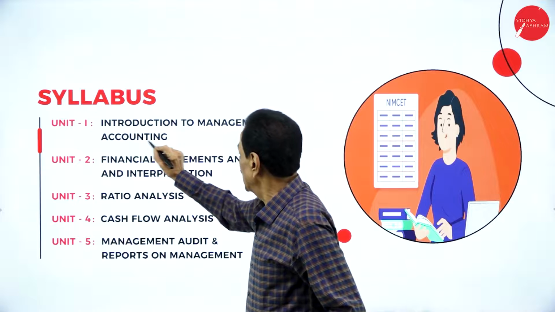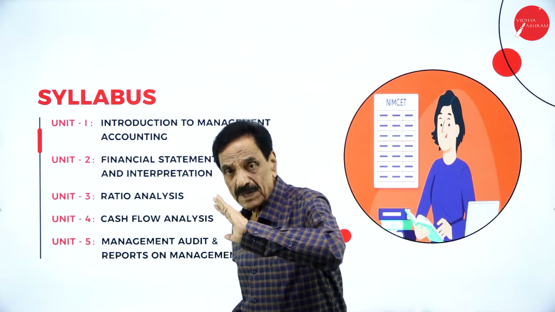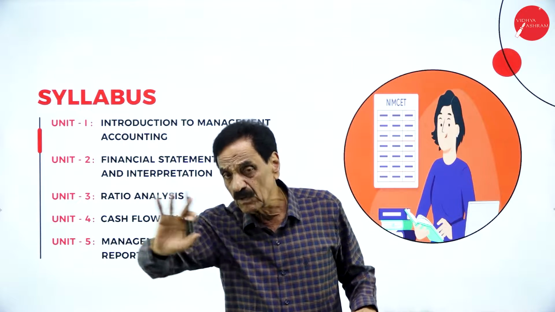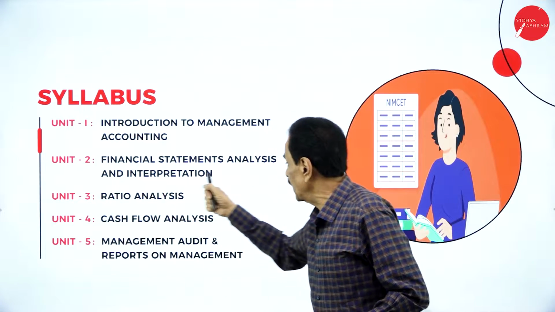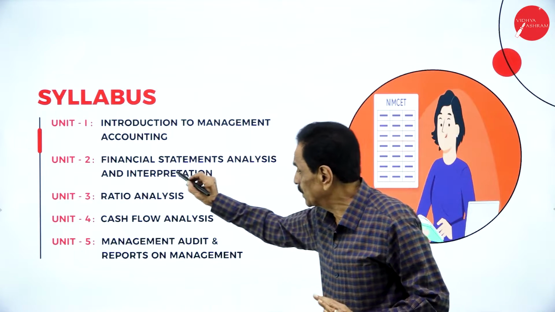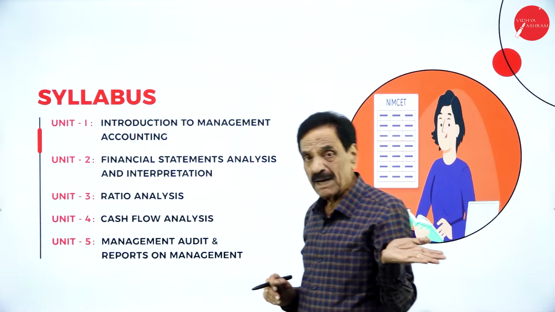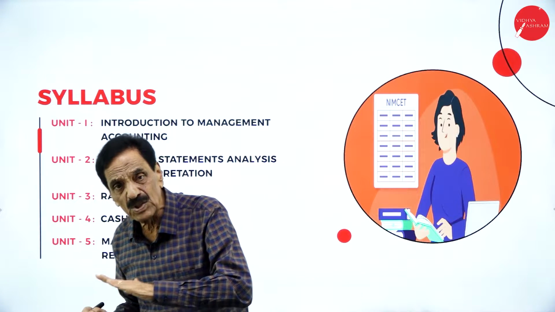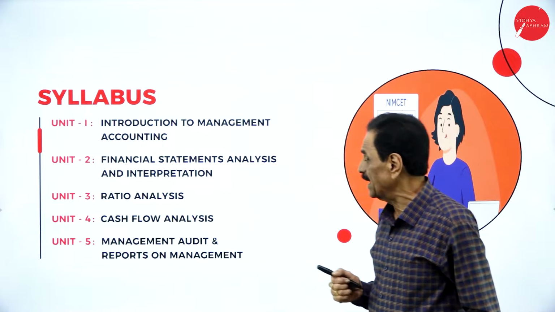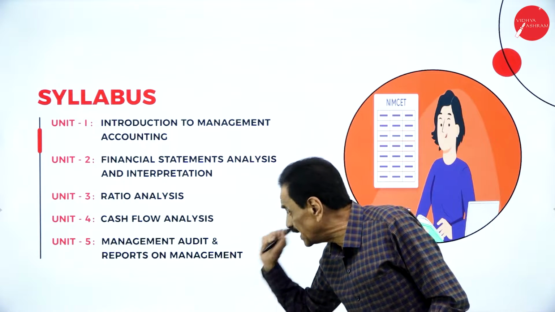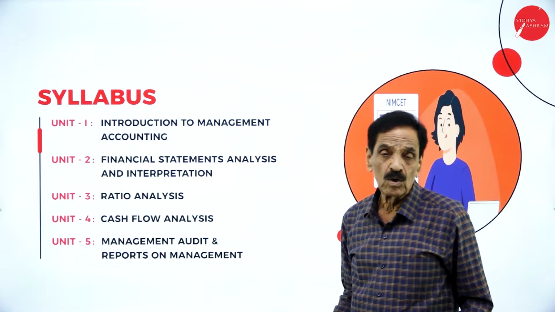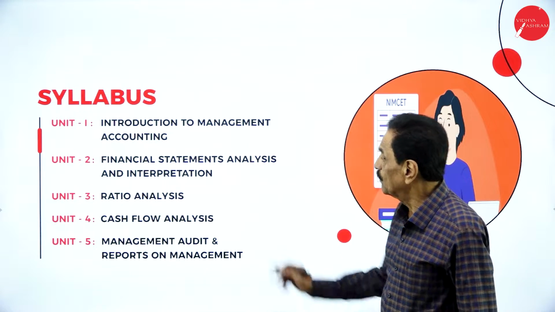Now, the syllabus. Introduction to management accounting: what is management accounting, what its contents are, and the difference between management accounting and financial accounting. Then financial statement analysis and interpretation, which covers the comparative balance sheet, common size balance sheet, all are coming here. Then ratio analysis is important. Cash flow analysis, only the indirect method has been introduced. Then management audit and reports on management, only theory questions. We'll move on one by one.